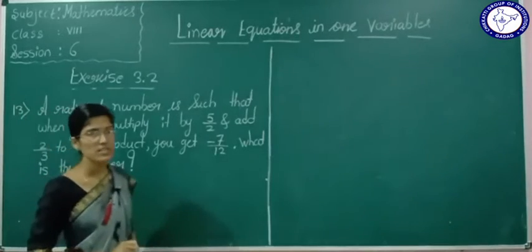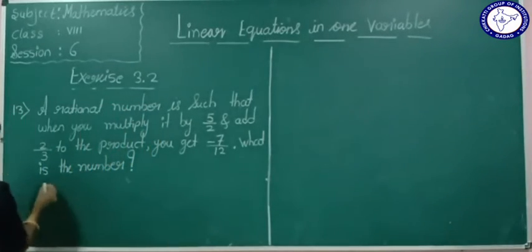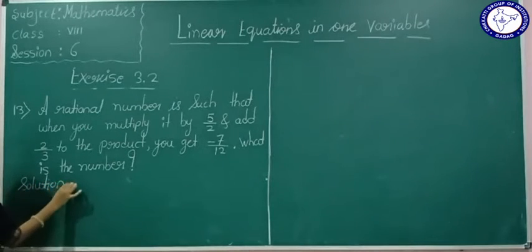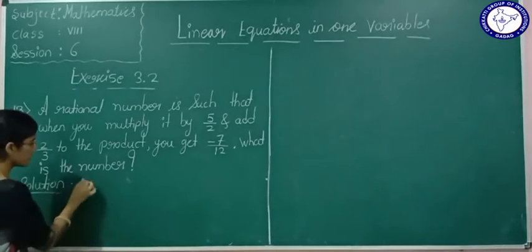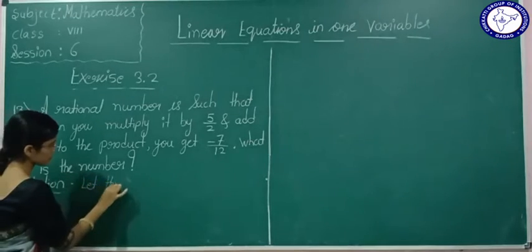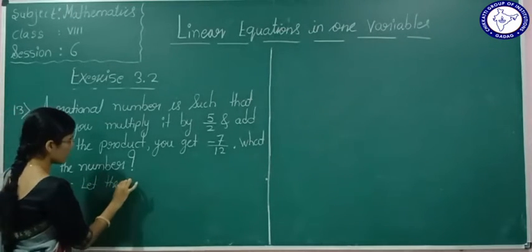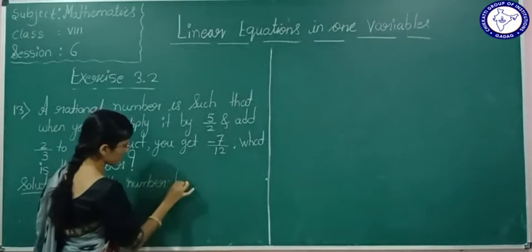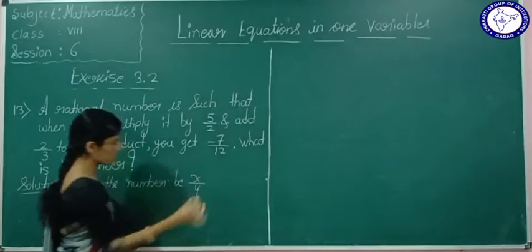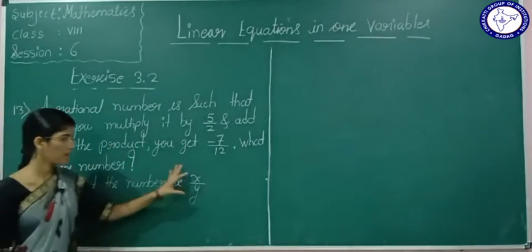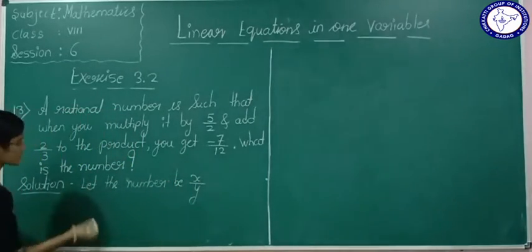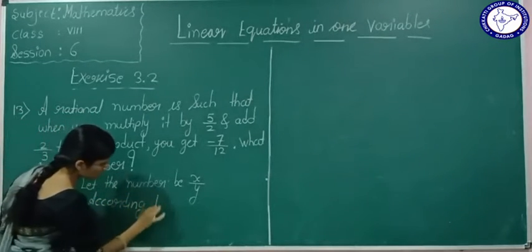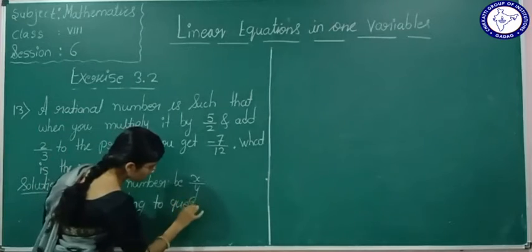Okay, we will assume, let the rational number be x by y. You know what a rational number is, yes or no? In the second chapter we have learned about rational numbers. So let the number be x by y. According to the question,